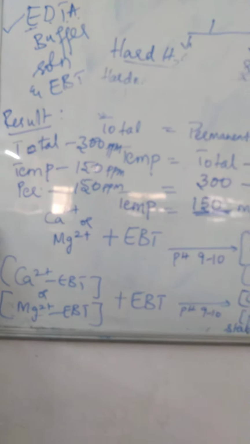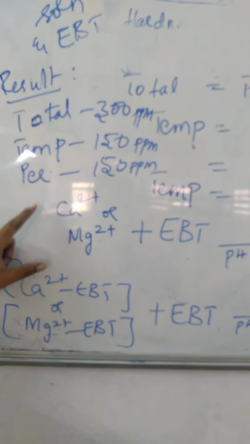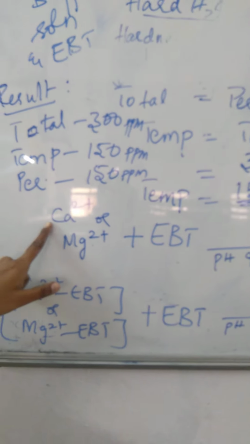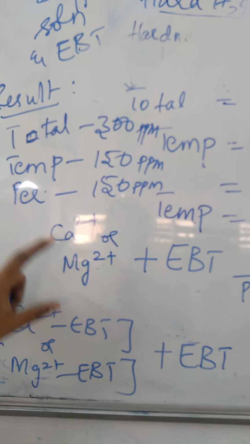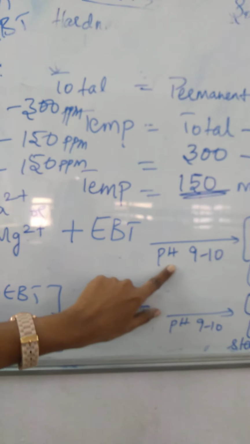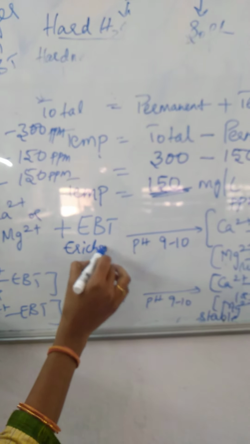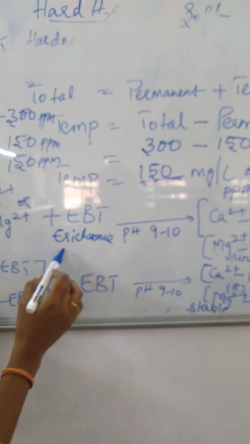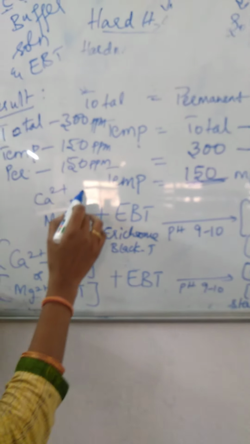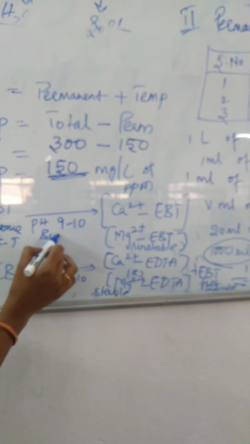Here, what is the basic principle involved in the titration? In hard water, generally there is a presence of bivalent cations, that is calcium and magnesium. The bicarbonate salts of calcium and magnesium are reacting. To the hard water I have added a buffer solution and EBT. EBT is nothing but Eriochrome Black T, that is the full form of the EBT indicator. So the indicator we are using is Eriochrome Black T. To the water I added Eriochrome Black T and buffer solution.